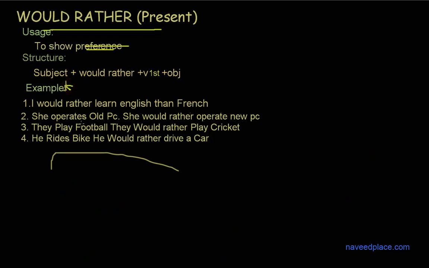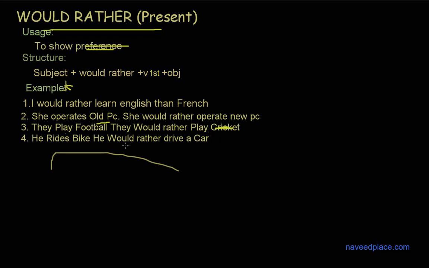So she operates an old PC. She would rather operate a new PC. Definitely here we are showing preference. Then we have the third example. They play football. They would rather play cricket. Getting me? So here we are also showing preference.